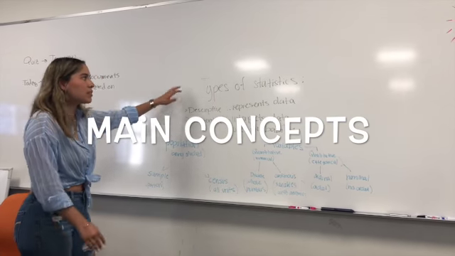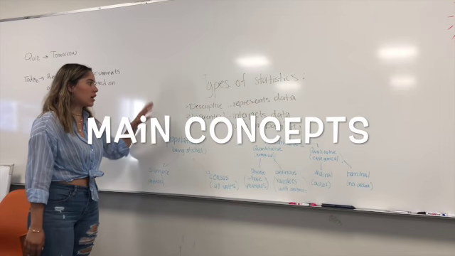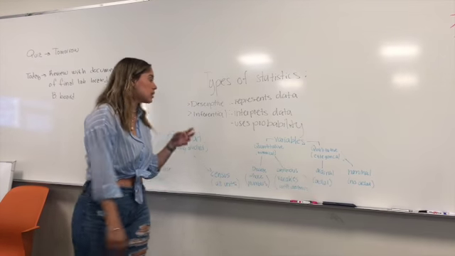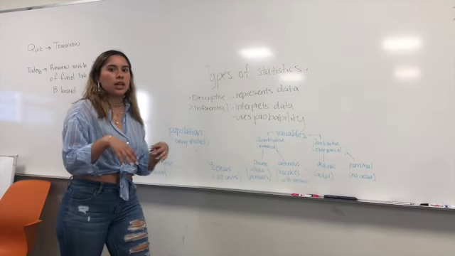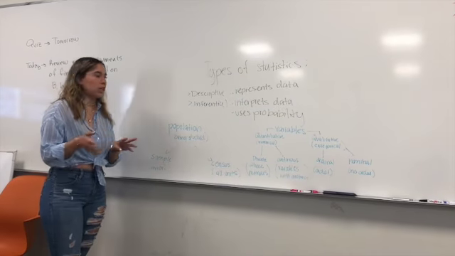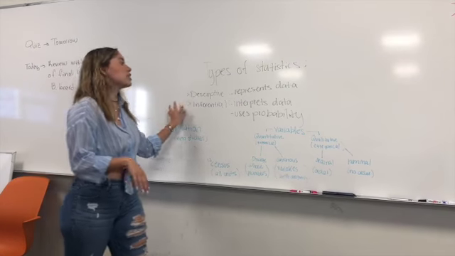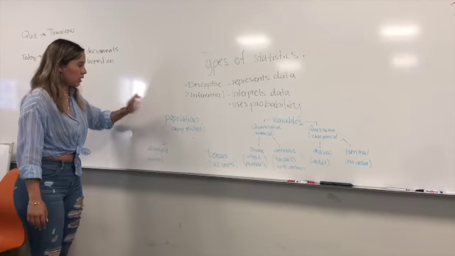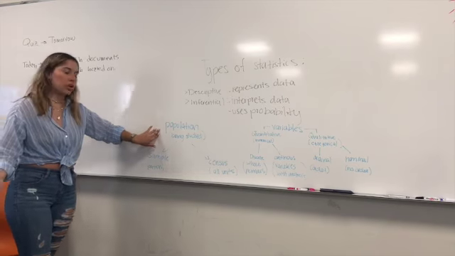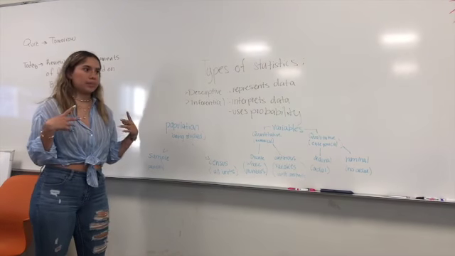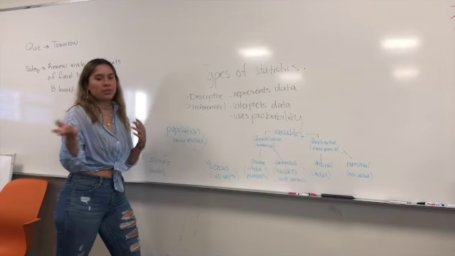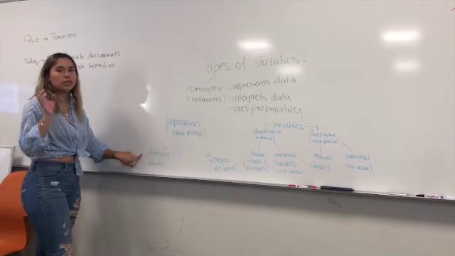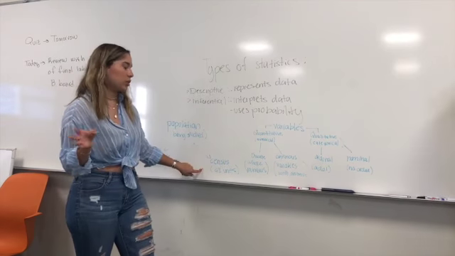Well, the types of statistics, some basic concepts are that they are descriptive or inferential. The descriptive, as its name says, it describes or represents the data. Some examples are the mean, the mode, and the median. And the inferential is the one that interprets the data and uses the probability. And the population is another concept that we are going to use, and it's the ones that are being studied. And they can be sample or census. The sample is just a portion of them, and census are all the units.